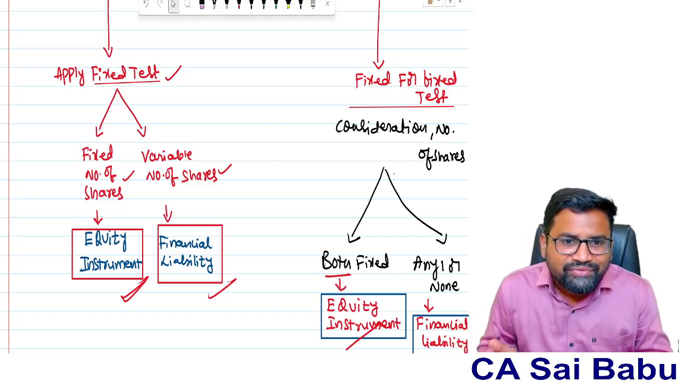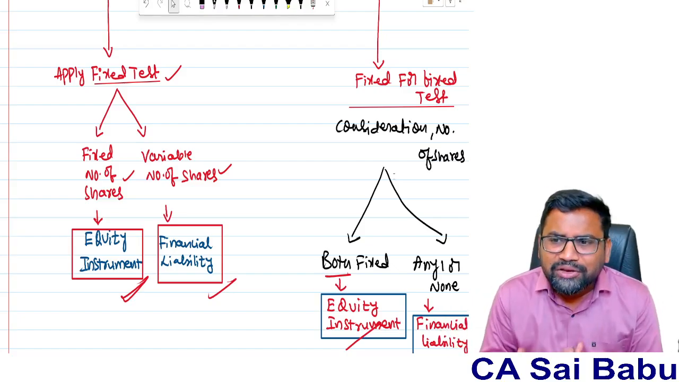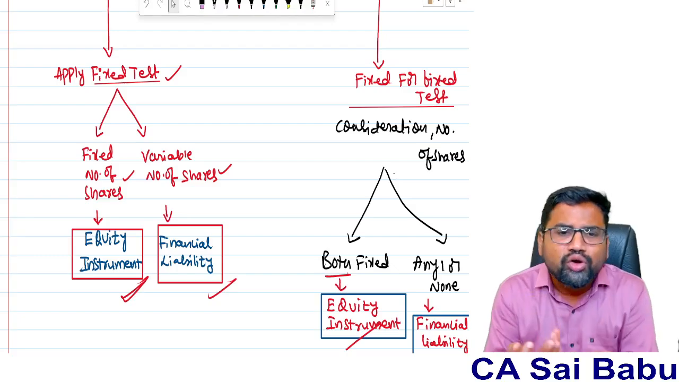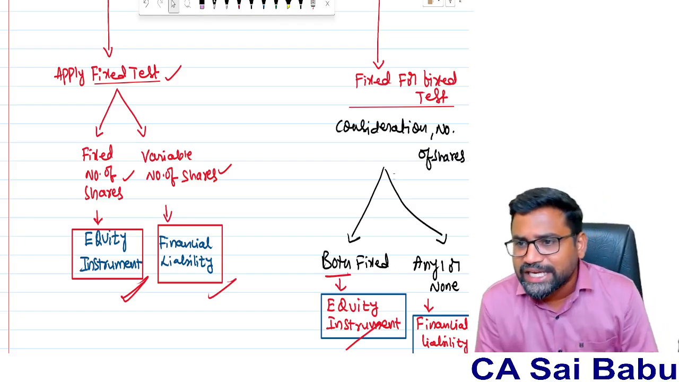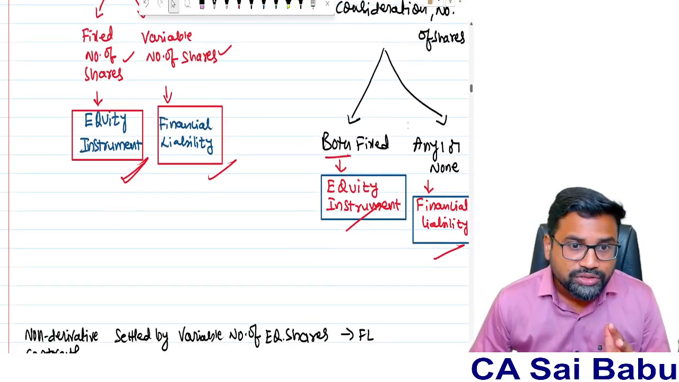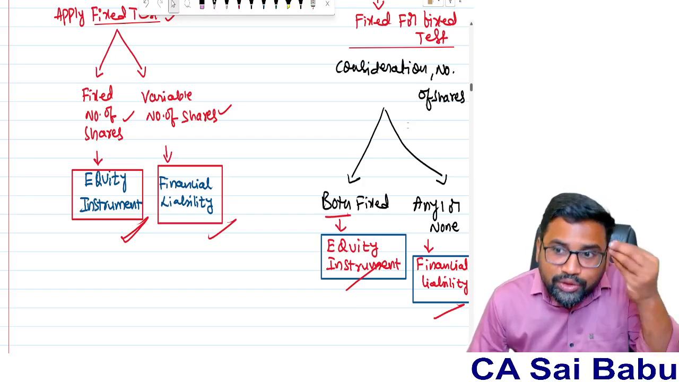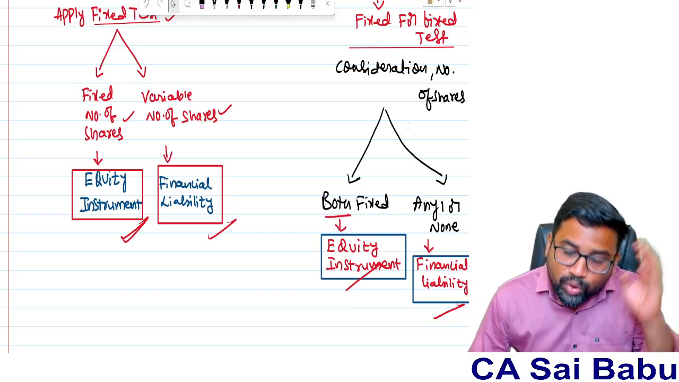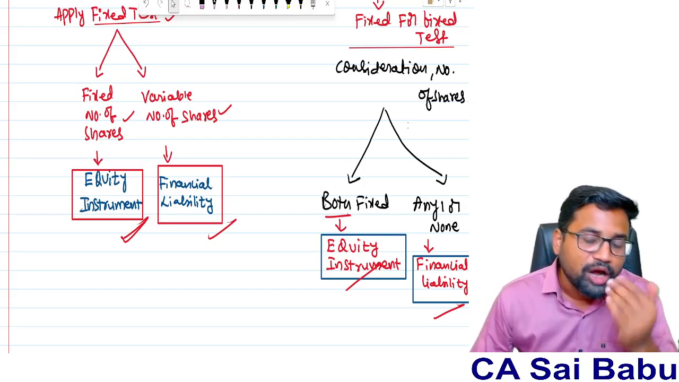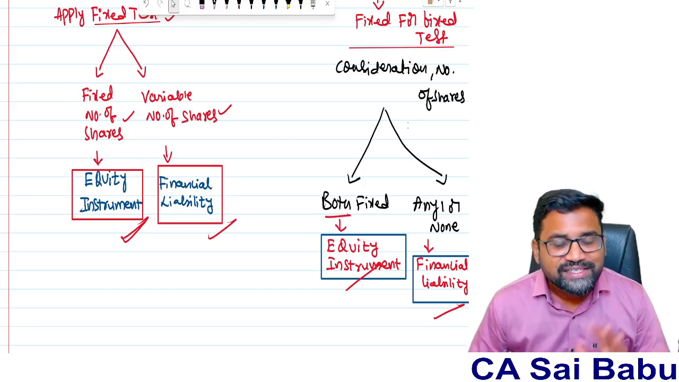If everything is known in the beginning itself, everything is fixed, then better you treat it as equity only, because you know how much amount I need to pay, how many shares I need to issue. Equity instrument. Sir, I don't know the amount. Or I know the amount, but I don't know how many shares I am going to issue. Only at the end of this contract do I know how much amount I need to pay to the other party, how many shares I am going to issue. Nothing is fixed, sir. Then liability.